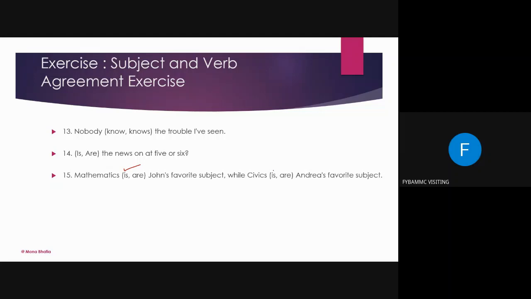While civics, it's also "is". Very good. Even though they have S here, that doesn't mean that they are plural. They are still singular. This is just to confuse, so somebody will say, "Arey, S is attached so they are plural," but they are still singular. Is this the correct answer? Very good. Let's move on to the next question.